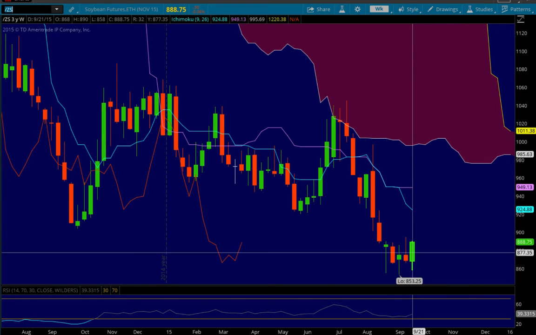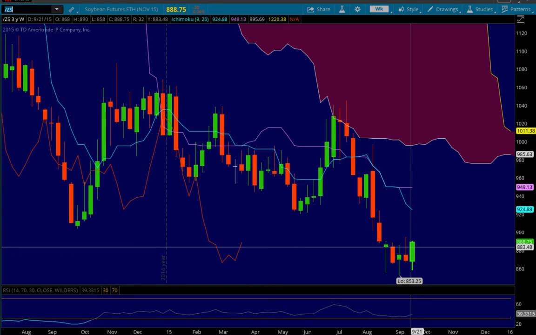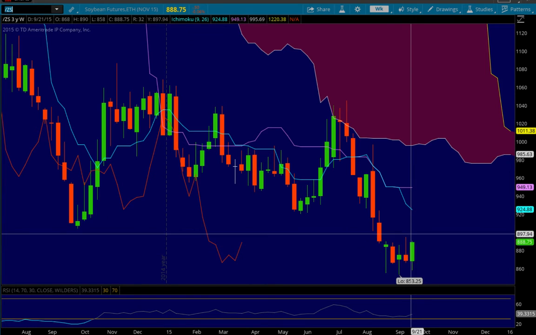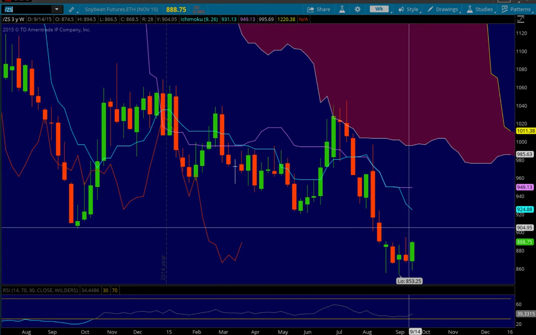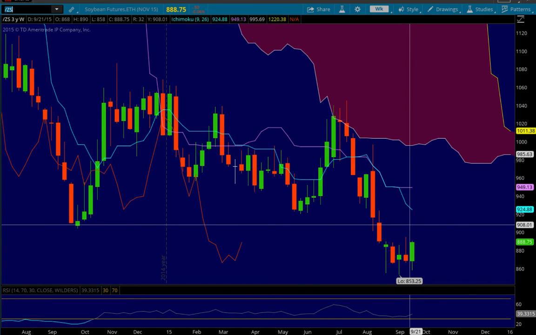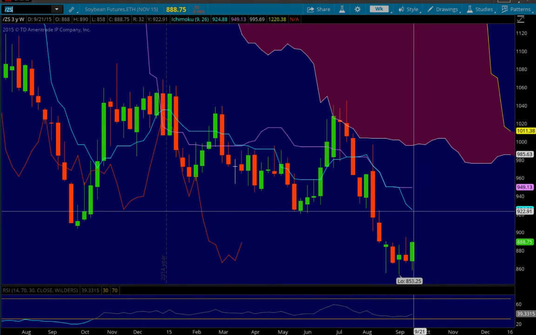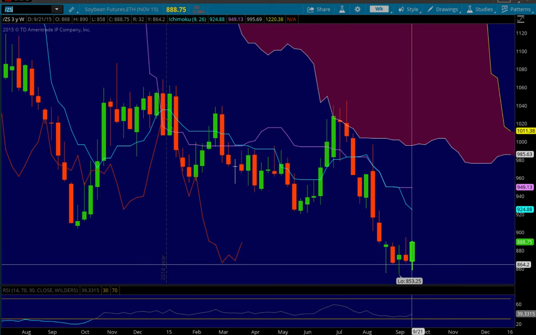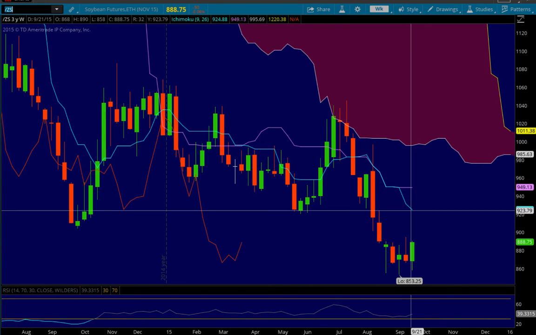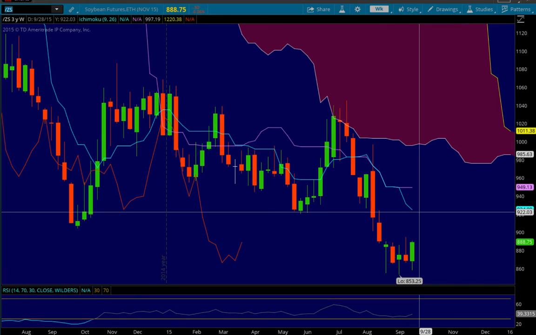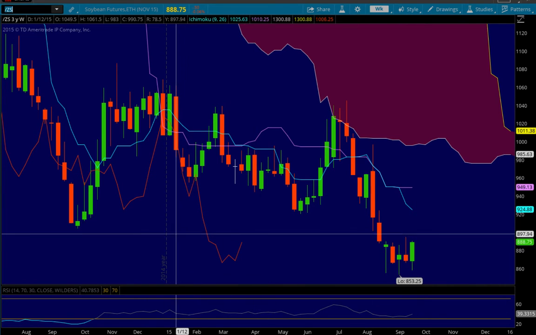So if we do get a move higher on soybeans, we can look at potential Tenkan-sen rejection at 924.88 or wherever the new Tenkan-sen opens up. Given this up move here, I wouldn't be surprised to see the Tenkan-sen flatten out on the new candle. I said flatten out like I was from Minnesota, or a Canadian grain farmer.